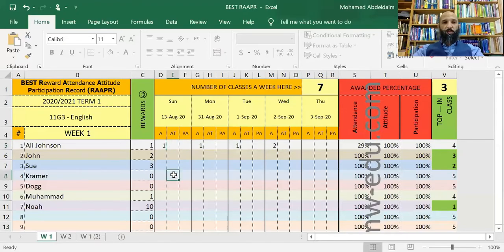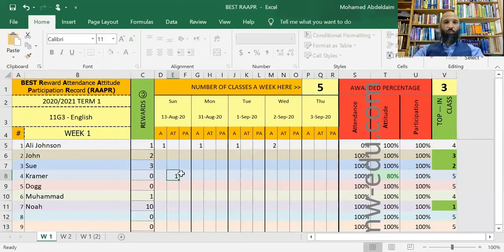So say this student here, Kramer, he talked without being given permission, for example. So you give him again. Now you know the system, you give him 1. So being given 1 means that he made a mistake. Now, if you look here in attitude, you will find that this student lost 20% of his mark. If we have 5 classes a week, so each day is 20%. So by making a mistake here, he lost 20%.